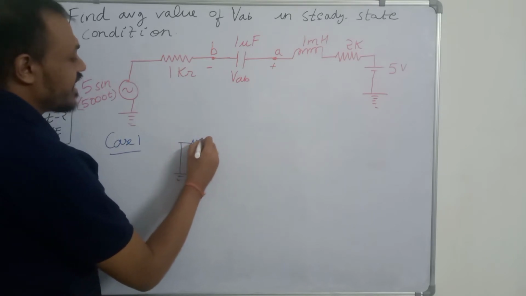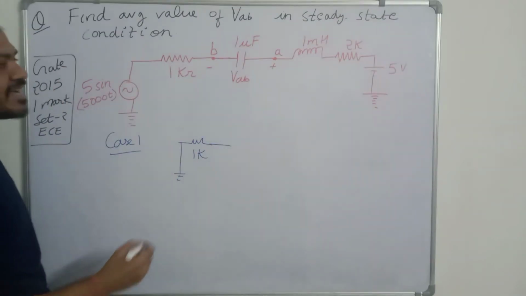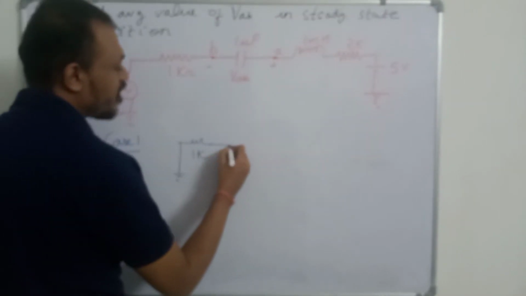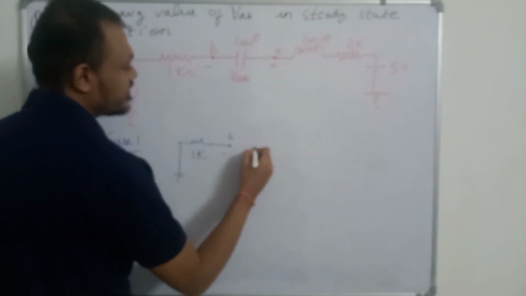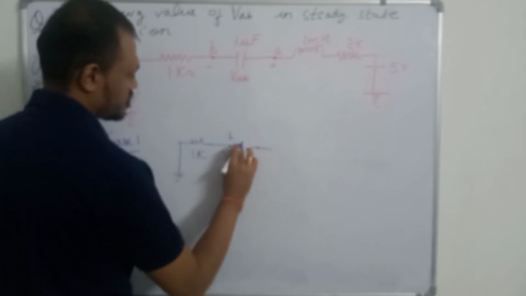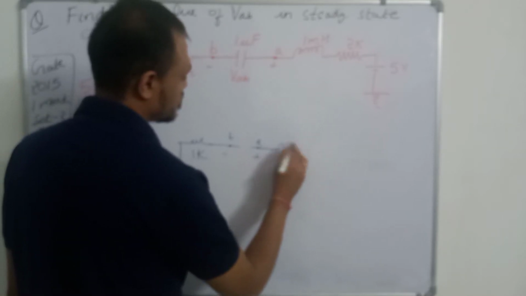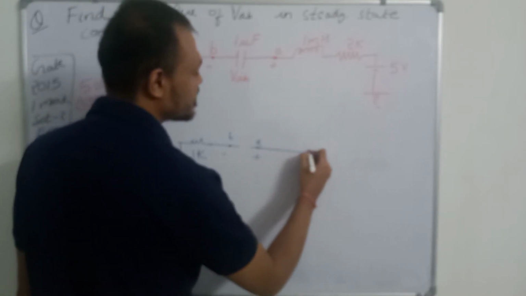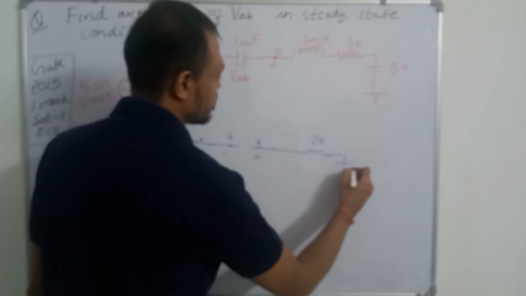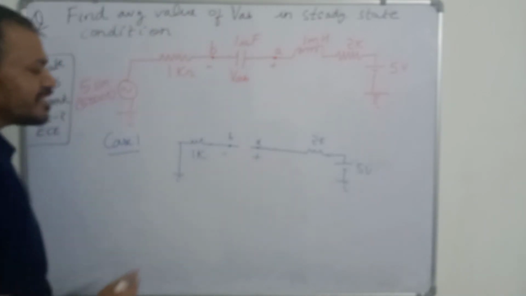So this will be 1K. And in steady state the capacitor acts as an open circuit. So this is point B and this capacitor is an open circuit. This is point A. The inductor can be replaced by a short circuit. So this is 2K, and no current will be flowing through it.